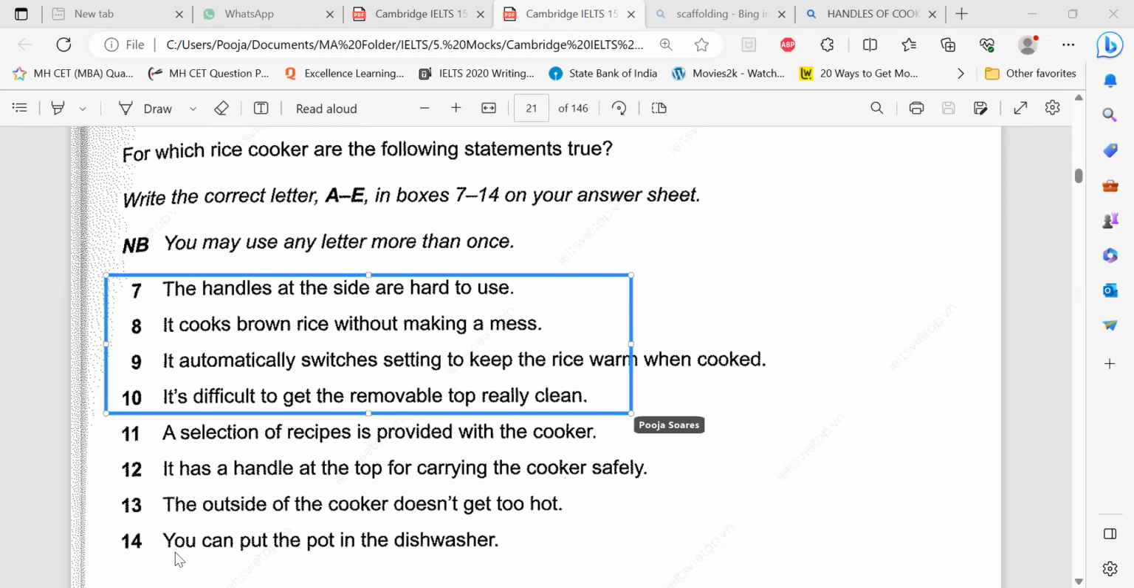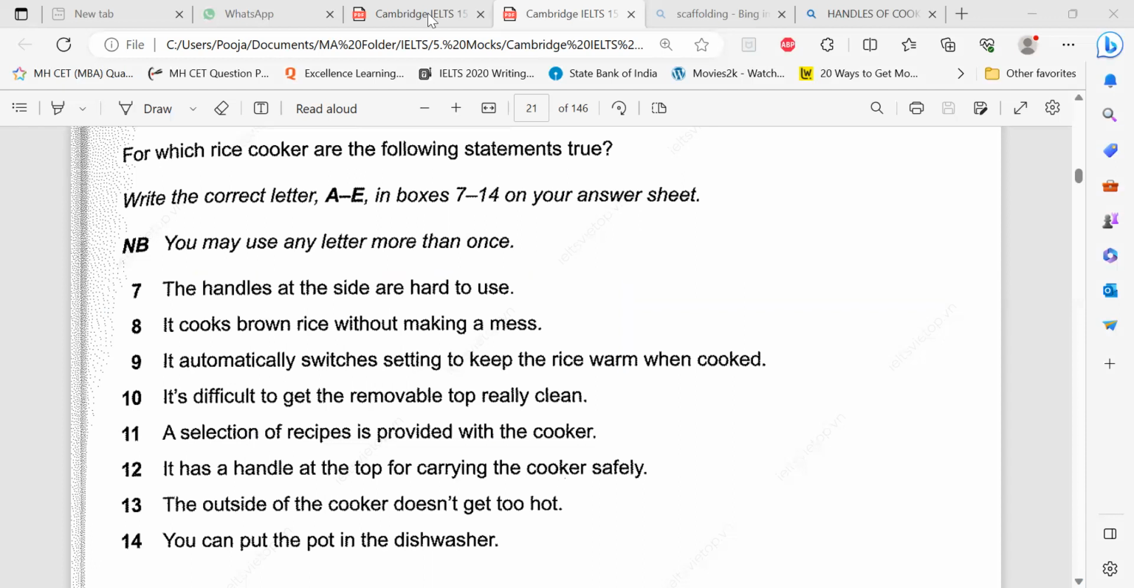Yes, you can put the pot in the dishwasher. That means it's a good thing. Dishwasher safe. Yes. All right. Let's find out the recipe book. Safe for carrying and doesn't get hot. And I can put it in the dishwasher.